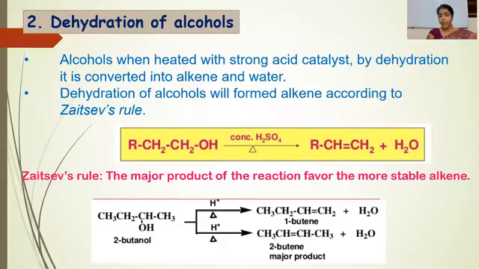1-butene, in which the double bond is present between the first and second carbon. The first carbon is attached with 2 hydrogens. The second carbon is attached with 1 hydrogen and 1 alkyl chain. In case of 2-butene, both the carbons are attached with 1 hydrogen and 1 methyl. So we can say the double bond present in 2-butene is more substituted. So it will form as the major product, and this will be the more stable alkene. The main thing is that the dehydration reaction follows the Saytzeff rule.